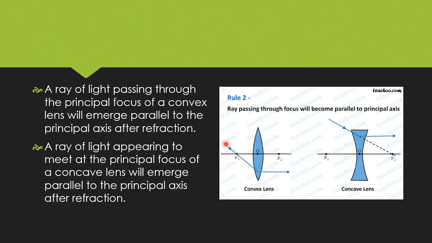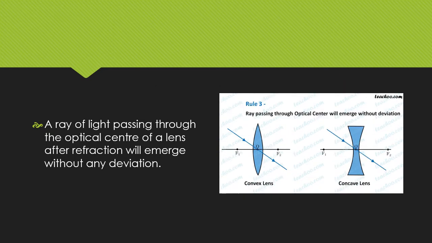Rule 2. A ray of light passing through the principal focus of a convex lens will emerge parallel to the principal axis after refraction. A ray of light appearing to meet at the principal focus of a concave lens will emerge parallel to the principal axis after refraction. Rule 3. A ray of light passing through the optic center of a lens will emerge without any deviation after refraction.